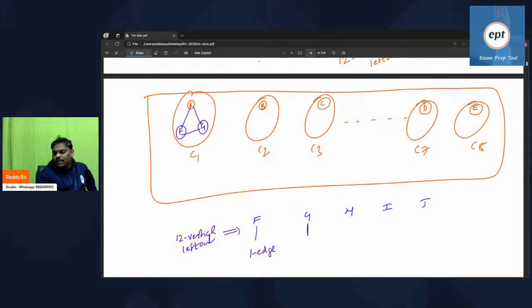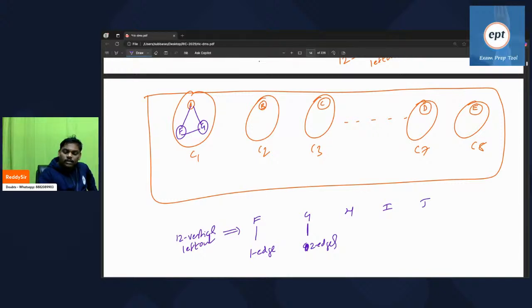Some people are saying, in a component how is a cycle allowed? Nowhere did he mention forest. K components are there. A simple graph contains k components. Every component is a connected graph. It may contain a cycle, may not contain a cycle. So remember, G generated two edges.